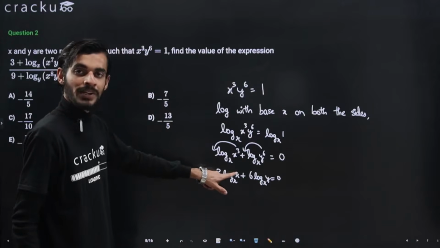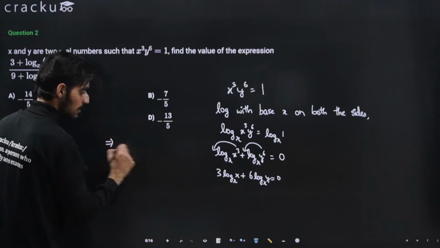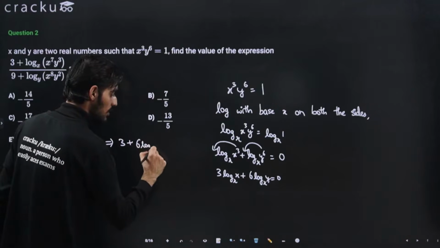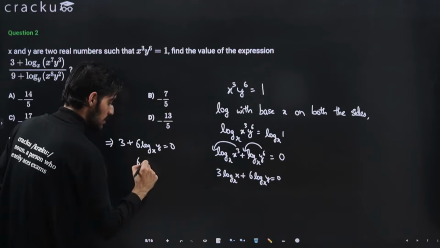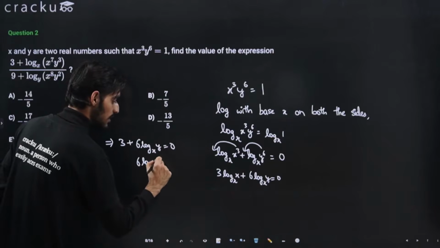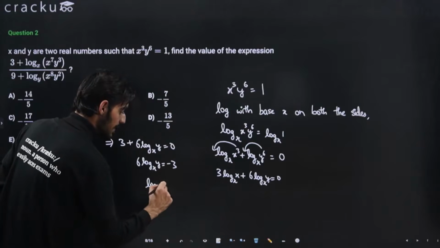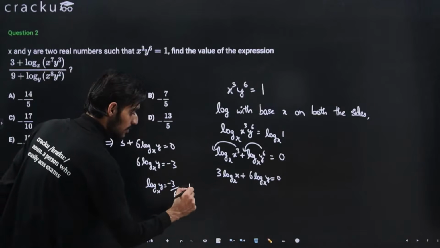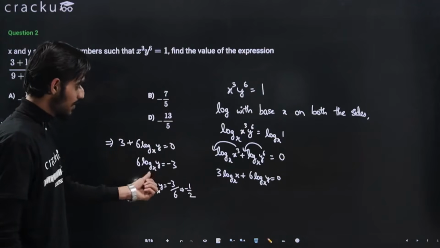If base and argument are same, then this will be equal to 1. So this will be 3 into 1, that is 3, plus 6 log base x of y equal to 0. So 6 log base x of y is equal to minus 3. So the value of log with the base x and argument y will be equal to minus 3 divided by 6, that is minus 1 by 2.